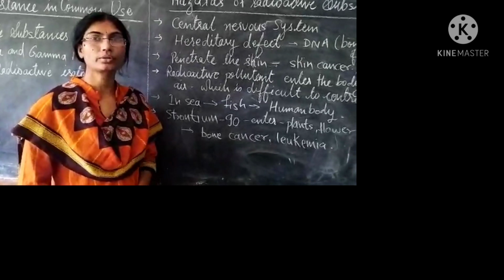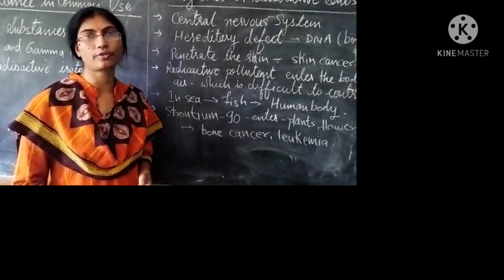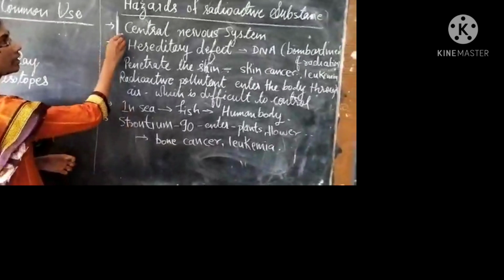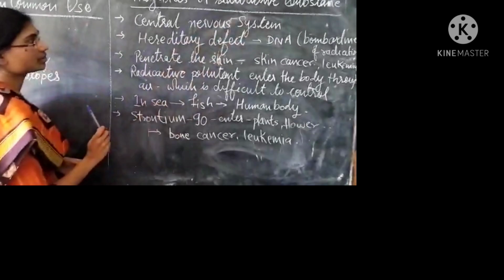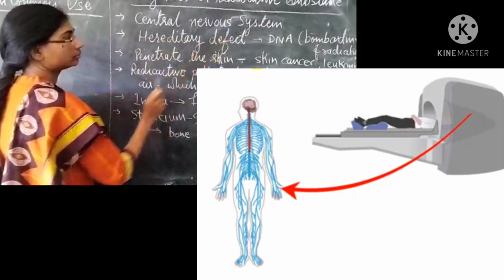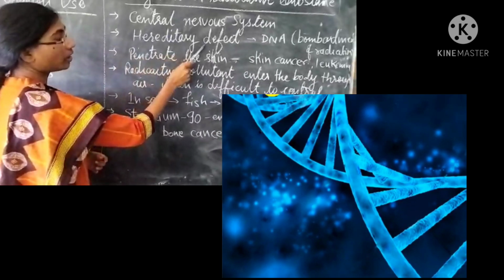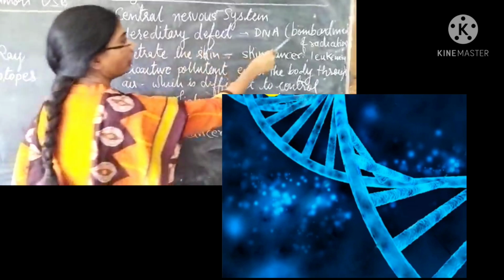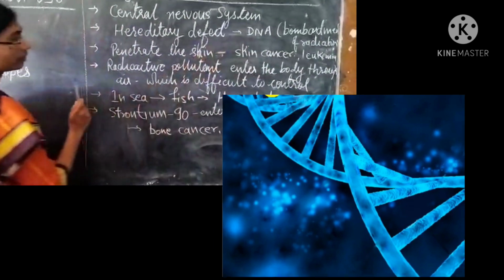Now, although radioactive substances are useful, there are some harmful effects of radioactive substance. What are those harmful effects? The hazardous effects of radioactive substance are like this. They affect our central nervous system. Some hereditary defects are also caused due to radioactive substance if there is a bombardment of radiation on the DNA.